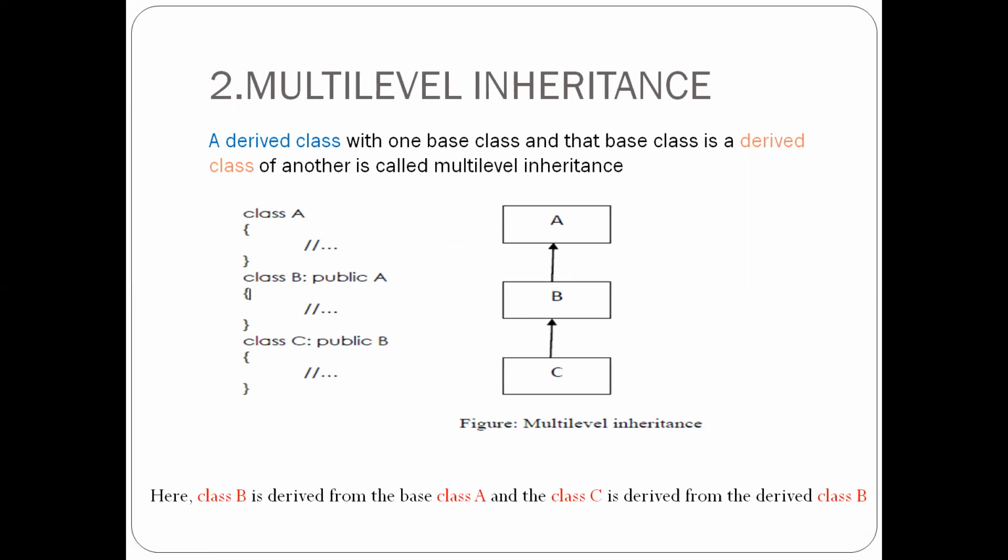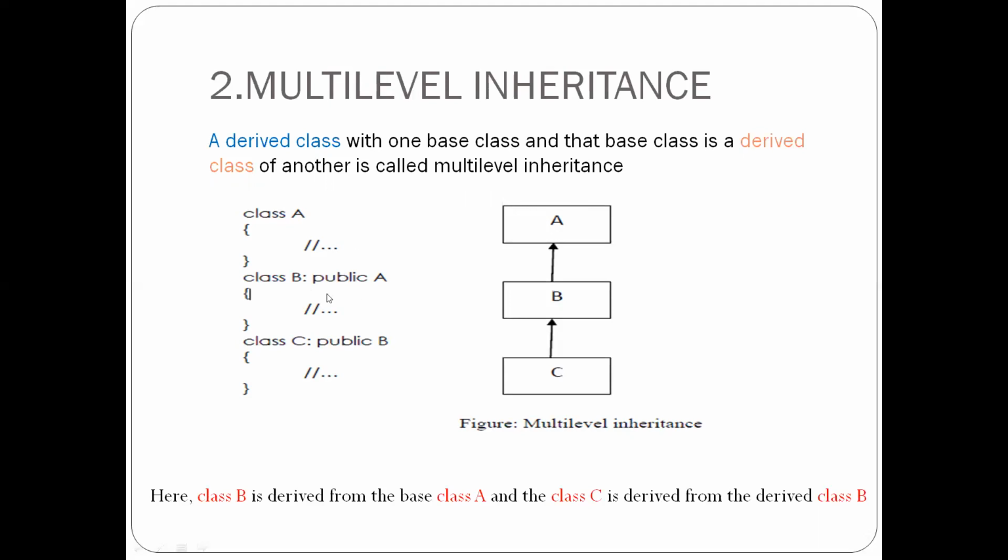multi-level inheritance. Multi-level inheritance is nothing but a derived class with one base class, and the base class is a derived class of another. See the syntax: a class with the name A, and class B, and we are inheriting A into the B class.